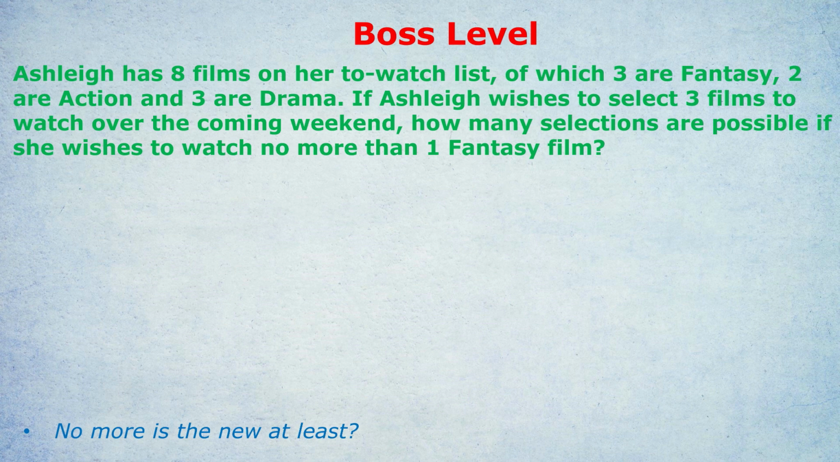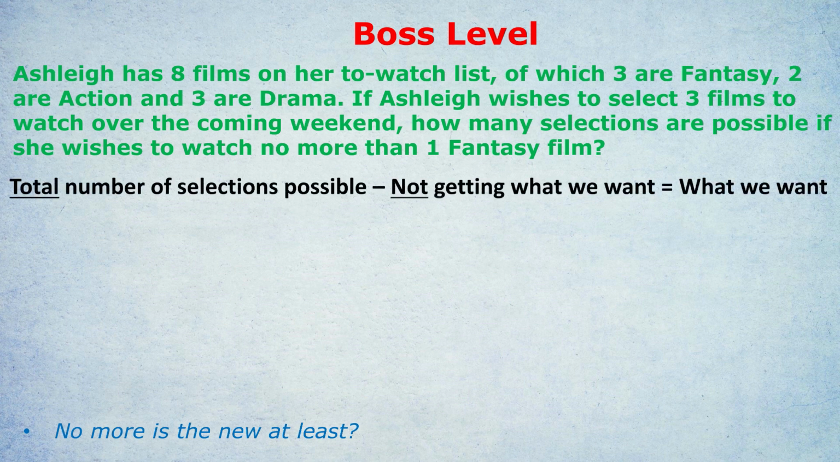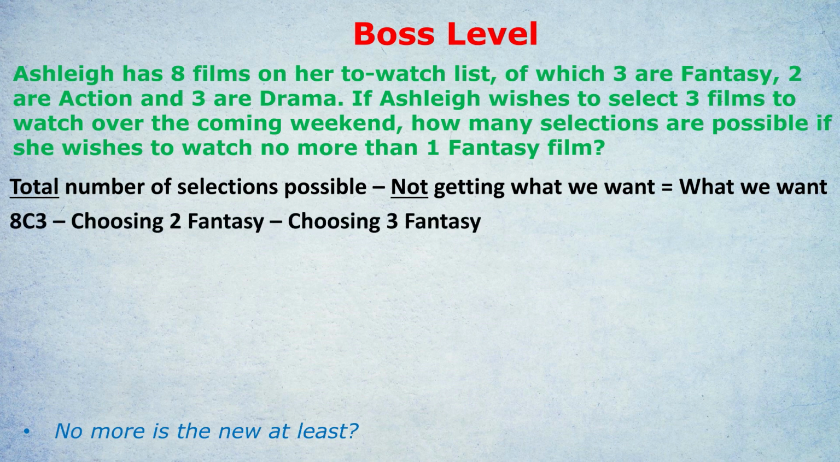What's the total with no conditions attached? Well, there are 8 films and she wants to watch 3 of them. So that would be 8, choose 3 is the total. What are the 2 failures? Well, no more than 1 fantasy film means a cap of 1 fantasy film, which means failing would be her choosing 2 or choosing 3. Then we have to think about what do each of those failures mean. If she chooses 2 fantasy films, that means one of the films she chooses is a different category.